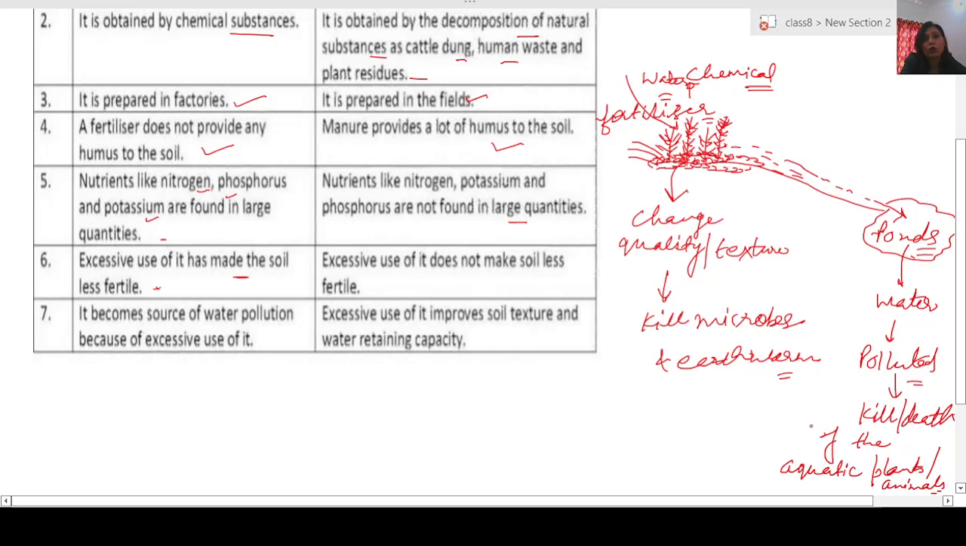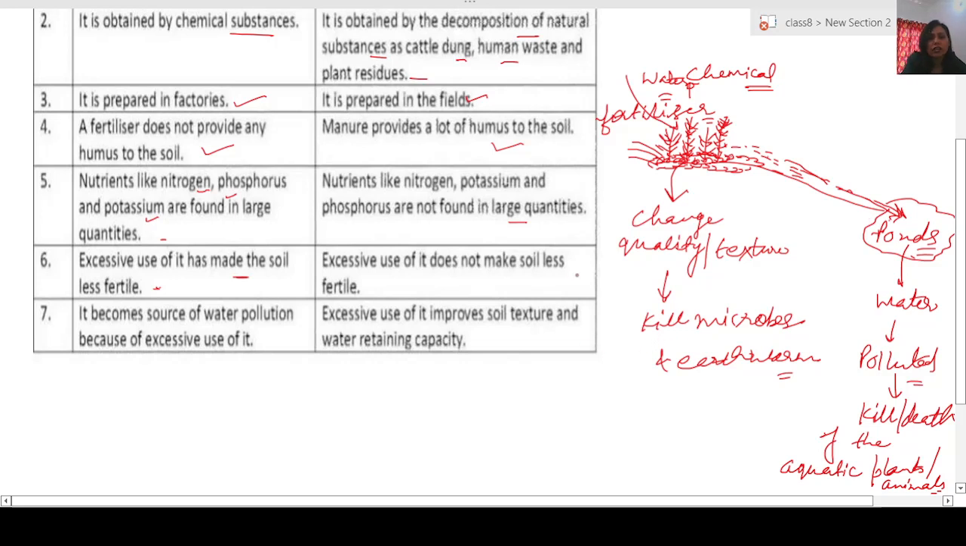So in this way, adding too much chemical in the form of fertilizer in the field not only makes the soil less fertile, it can also kill the microorganisms or the earthworms which are found in the soil. And if this fertilizer is given too much water, it can be by leaving the pipe open, or due to high rainfall, then this water will collect in the nearby water body and pollute it, and this also results in the death or killing of the aquatic animals. And it can also be seen in the form of excessive growth of the weeds in the pond.